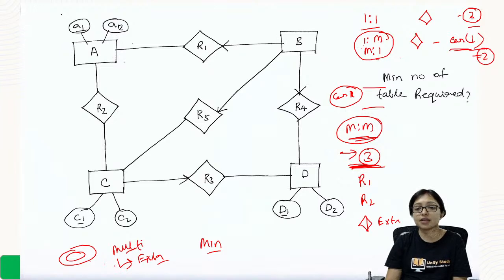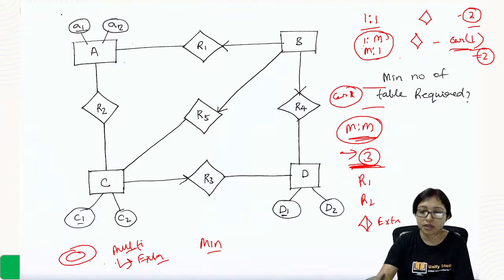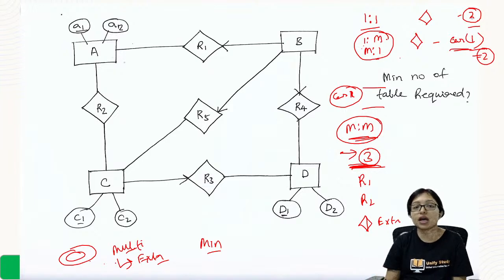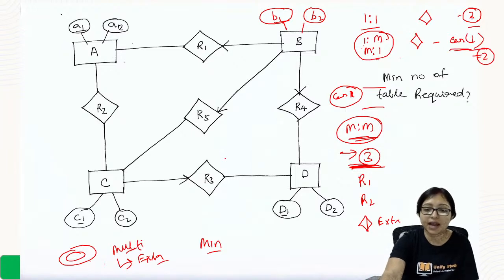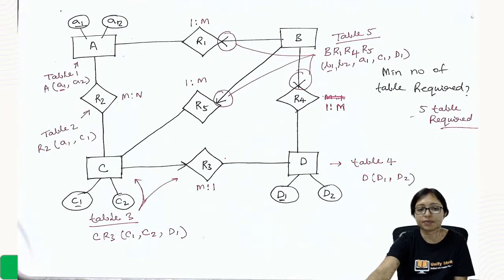So here, what is the minimum number of relationship required? And you have to tell me the key also. What are the tables? What will be the key? What will be the attributes here? That is also you have to tell me. 3, 5, 4, lots of answers are coming. So here how many tables are required?